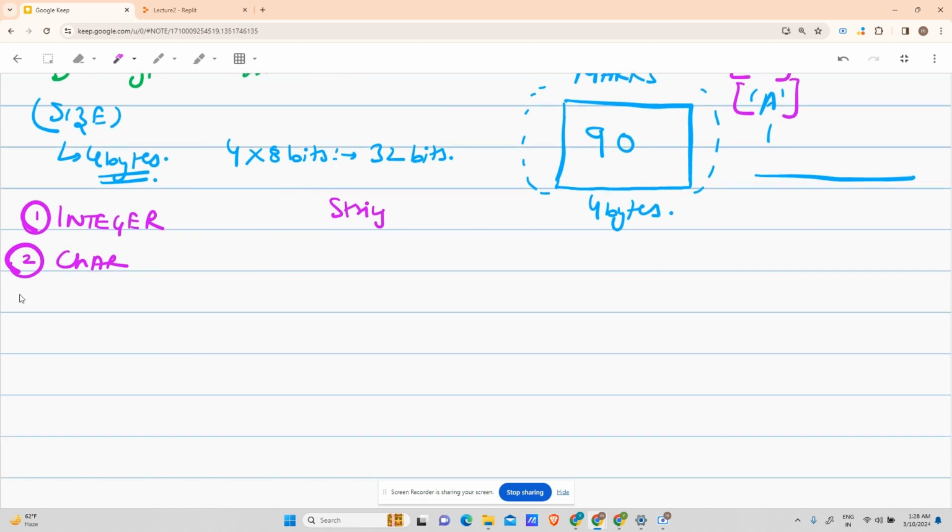Char. Third, we discussed 1.1. So that type of value will be stored in the data type known as float. Fourth, if I want to store an integer that is very, very big, I will use long. Now you will ask me how big is very, very big. I'll say that you will have to wait. We will discuss in this lecture only how big very big is, right? Fifth is double. So as for integer it was long, for float it is double, right? This only you have to understand. And one more, sixth, is boolean.